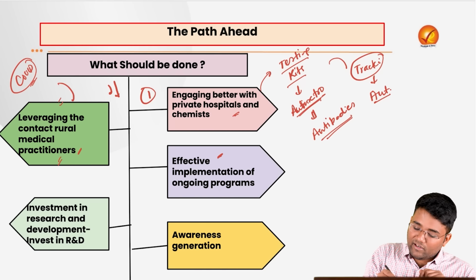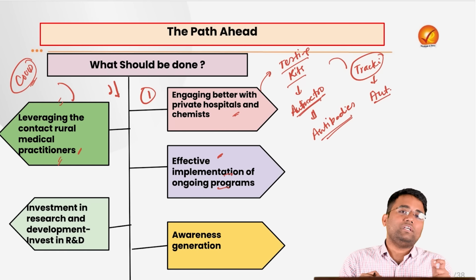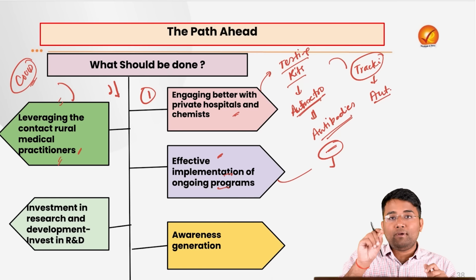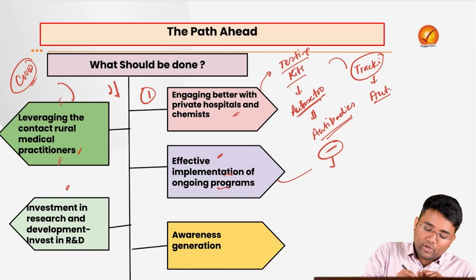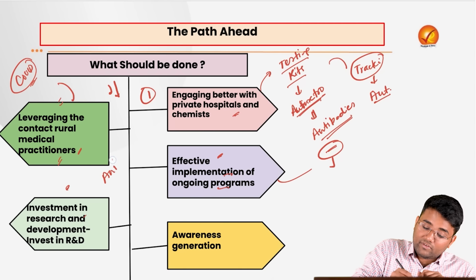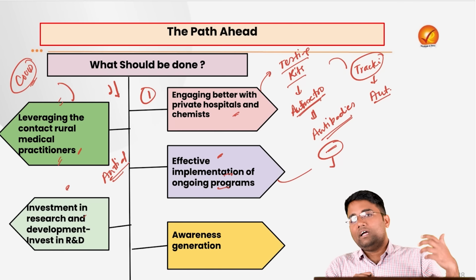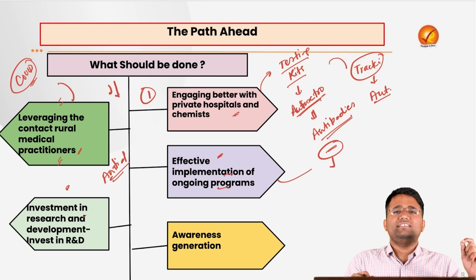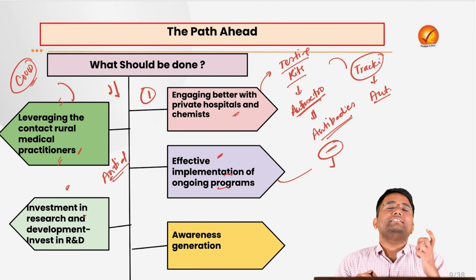Also, there is a need for effective implementation of ongoing programs. We need to do a proper audit. We need to see what the issues are, and we need to plug the gaps in the ongoing programs. Also, there is a need for investment in research and development. For example, there is various research going on with regard to antibody treatments for HIV. But with the new research that is happening, it is giving an idea that with regard to different strains in different regions of the world, the response to antibodies is again different.